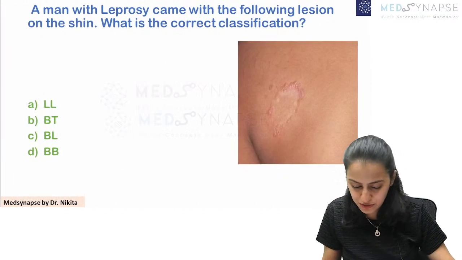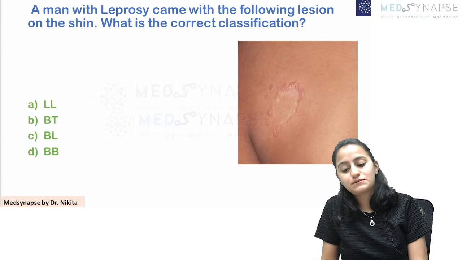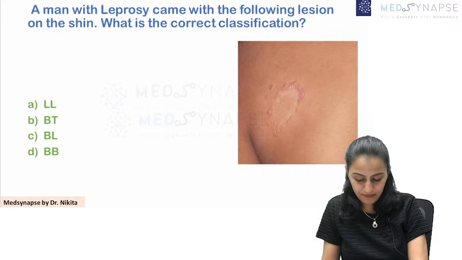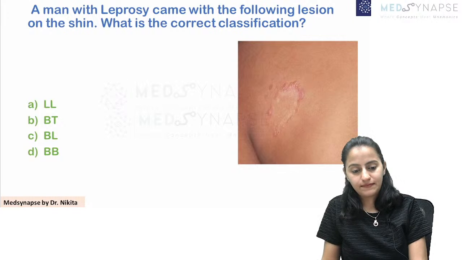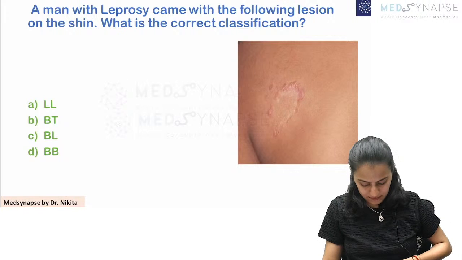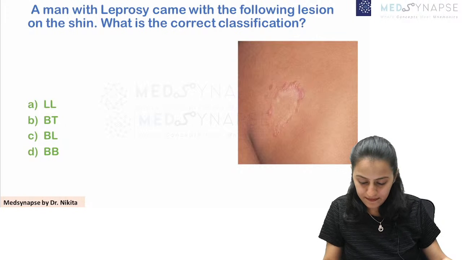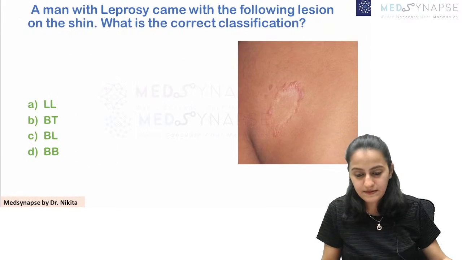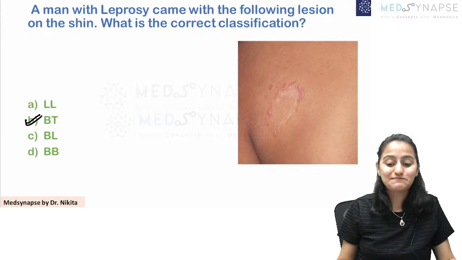Okay, going on to the next question here. What do you think? It's already given. So what kind of leprosy do you think is this one? What kind of leprosy do you think is this? Yes, absolutely right. Very good. You guys are awesome. This is BT type.